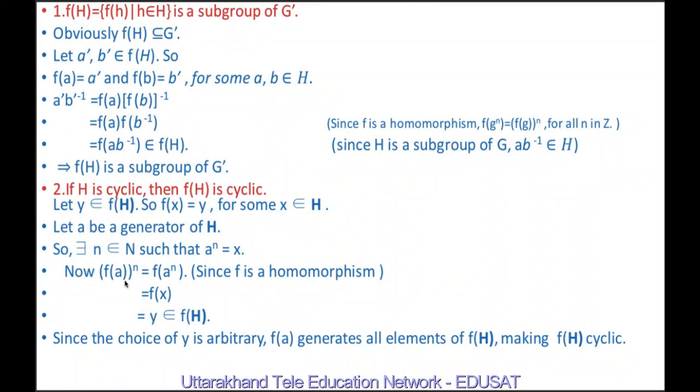Now f(a^n) is equal to f(a)^n, since f is a homomorphism and we know that in a homomorphism f(g^n) is equal to f(g) raised to n for all n in Z. And a^n is equal to x, so this is equal to f(x). And f(x) is equal to y, and this y belongs to f(H). Since the choice of y is arbitrary, it means f(a) generates the elements of f(H). So it means f(H) is also cyclic.